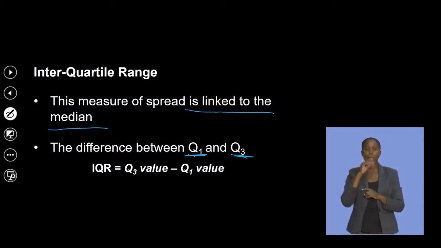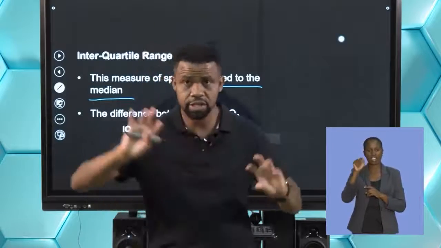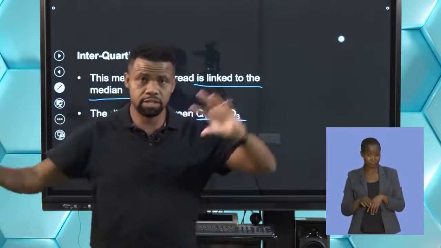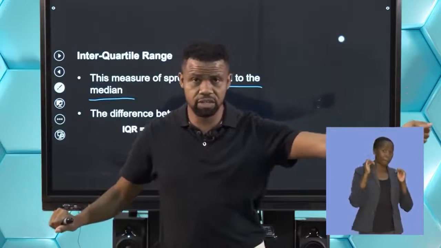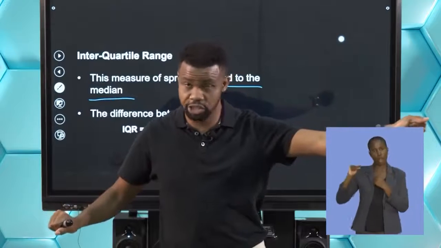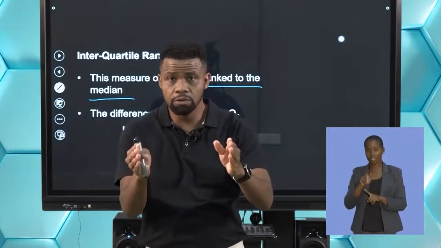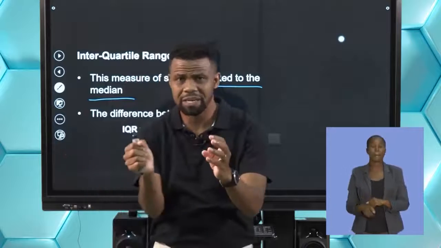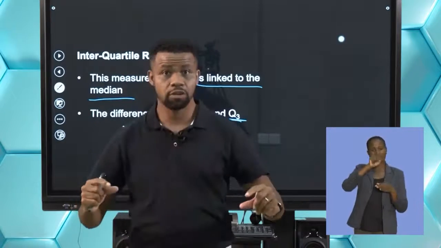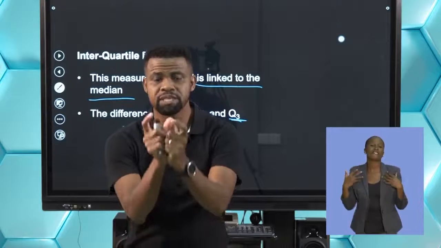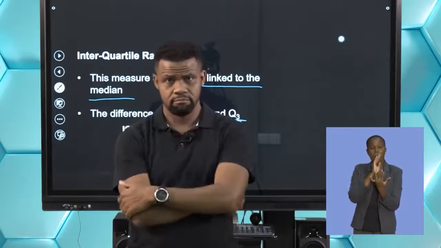So let's look at the range. The range is the maximum minus the minimum. But the interquartile range, which is Q3 minus Q1, is the range of the middle 50% of the data.